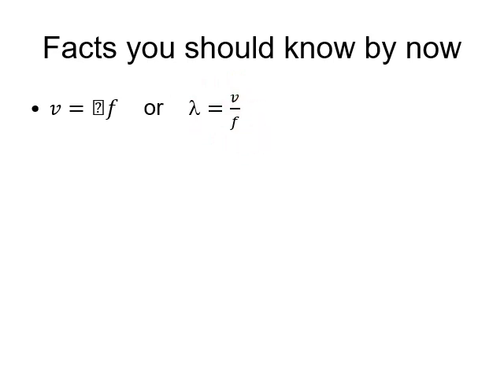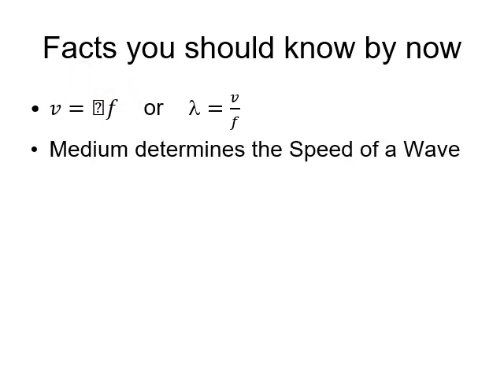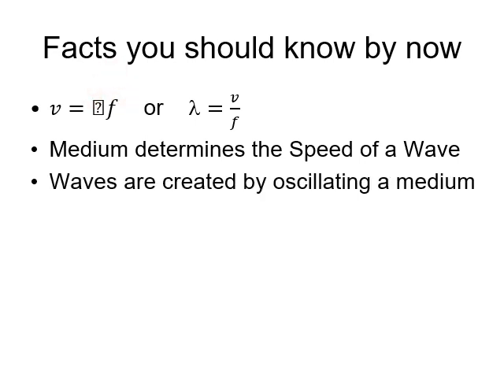Now, even though this is the equation for calculating the speed of the wave, these variables, lambda and f, do not determine the speed of the wave. The speed of the wave is determined solely by the medium. The only way to change the speed of a wave is by changing the medium itself. No amount of changing lambda or f directly changes the speed, only the medium.